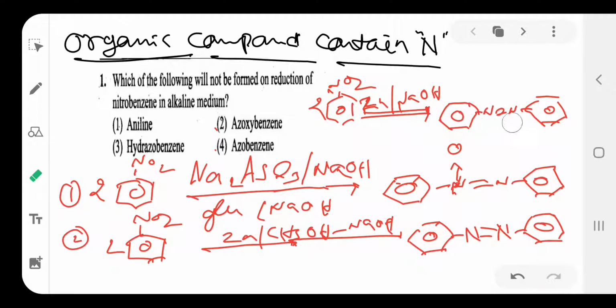Okay, once here NH, double bond NH. This is hydrazobenzene. So azoxybenzene, azobenzene and hydrazobenzene are formed on reaction in alkali NaOH medium, but aniline is not formed. So the answer is aniline. Okay, so aniline is the correct option.